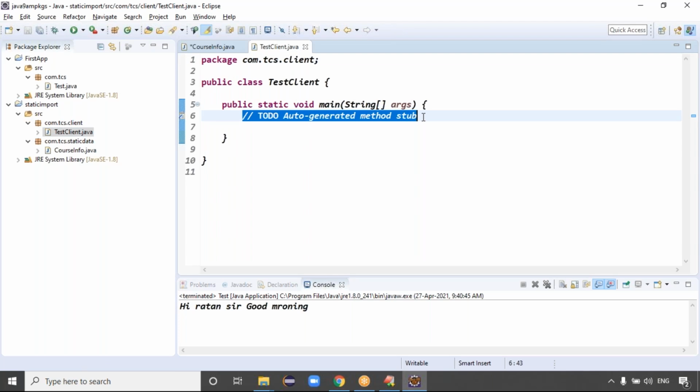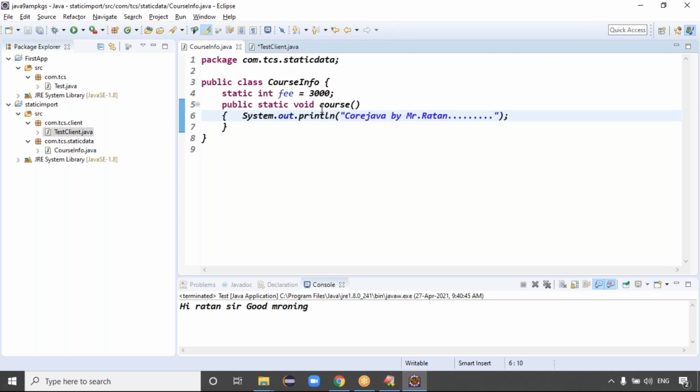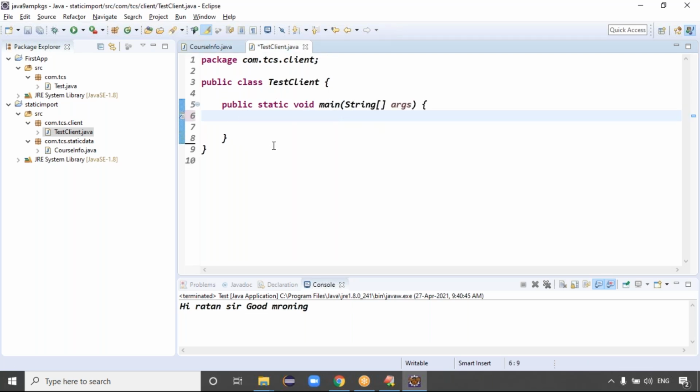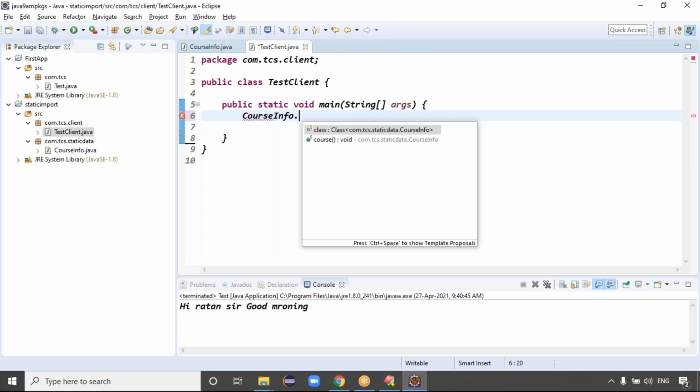In the client code, what I will do now is get the course information. The course information is present in the CourseInfo class, right? I need to get the course fees and the course name. To get the course and fees, first of all I want to call the course info data.